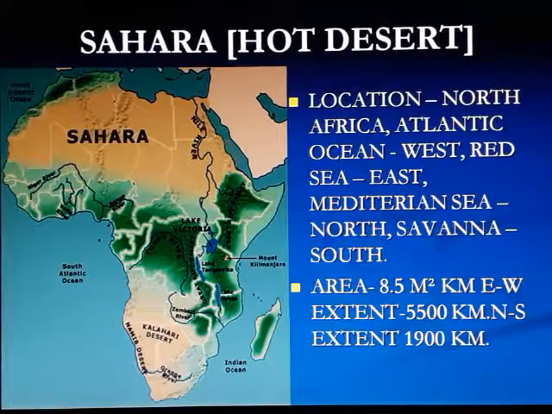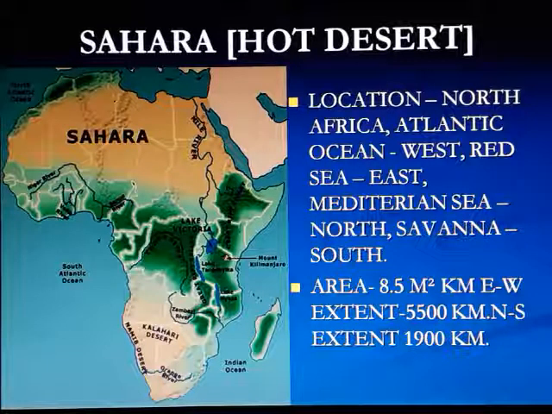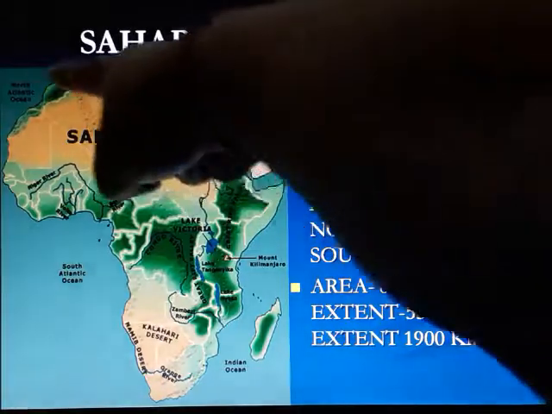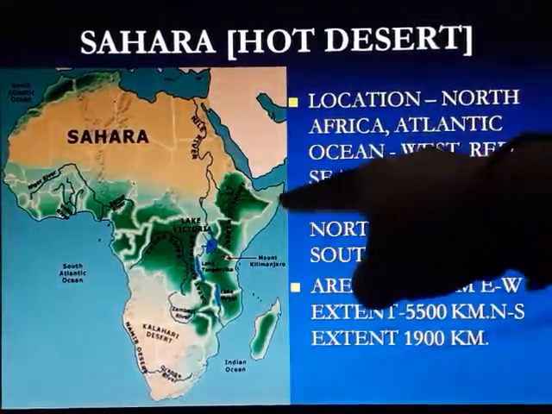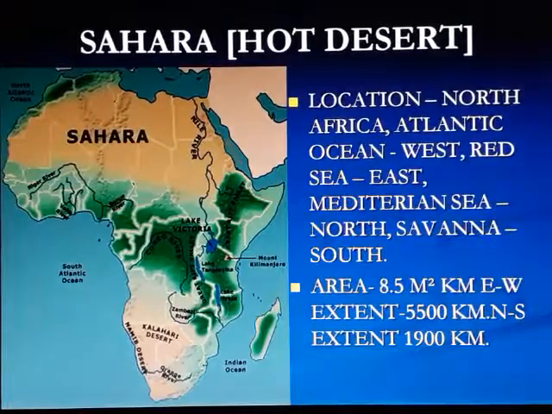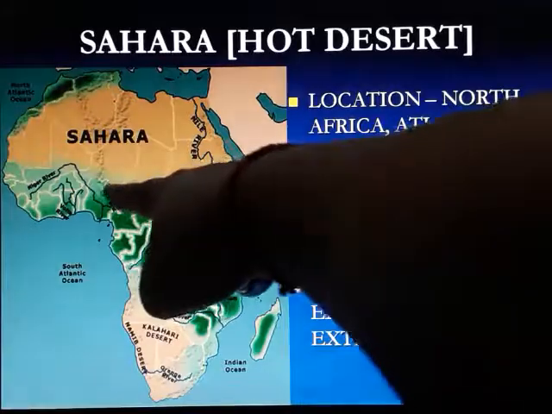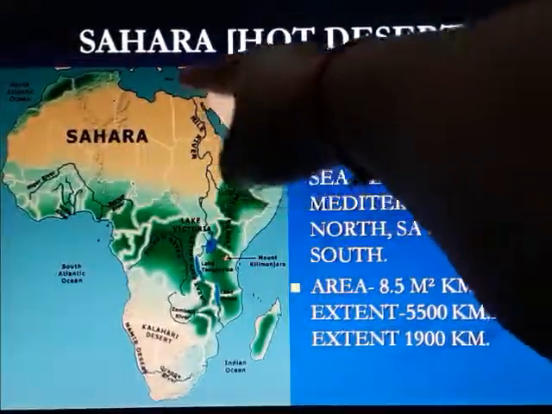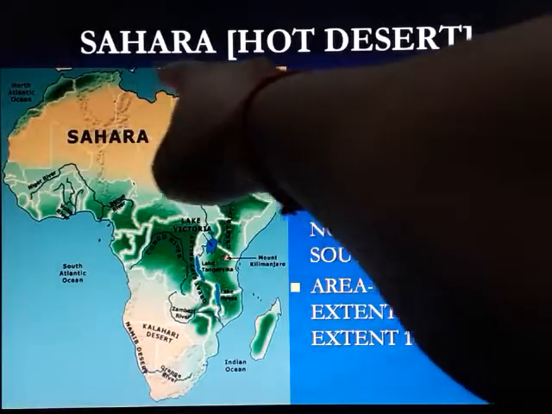The location of Sahara is in the North African continent. The Atlantic Ocean is in the west and the Red Sea is in the east. The Mediterranean Sea covers it from the north, and the Savannah is at the south of this desert. As we are looking here, this is the North Atlantic Ocean. This is the Niger River, and the Nile River is in between. This is the Mediterranean Sea over here.